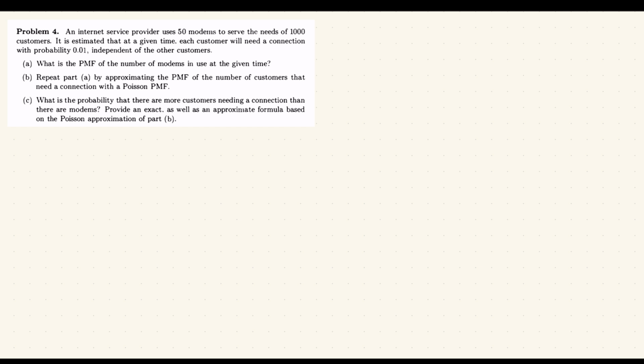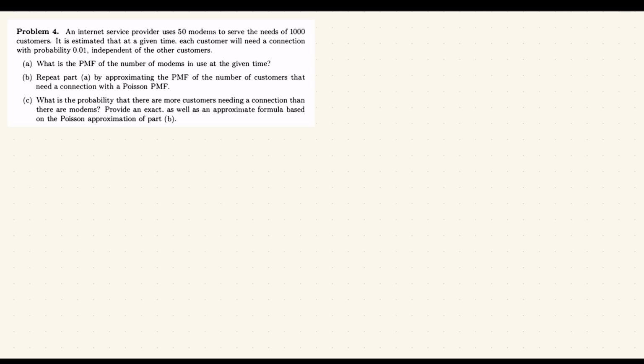B. Repeat part A by approximating the PMF of the number of customers that need a connection with a Poisson PMF. C. What is the probability that there are more customers needing a connection than there are modems? Provide an exact as well as an approximate formula based on the Poisson approximation of part B.